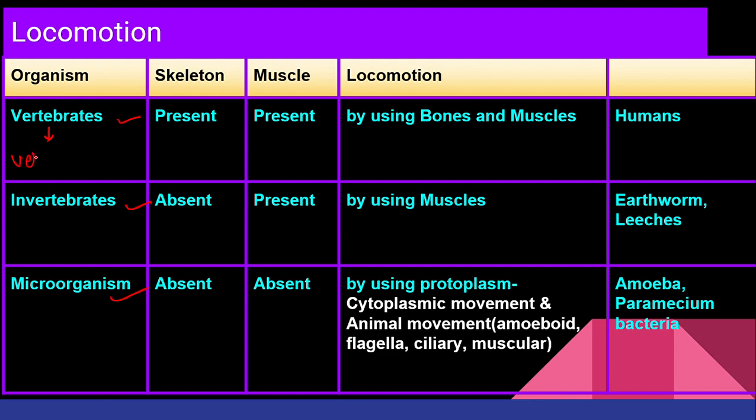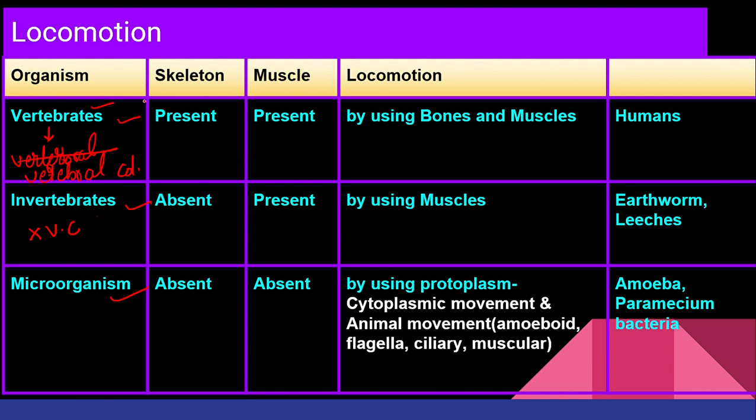Who have vertebral column. Okay, vertebral column. Now organisms who have vertebral column, we call it as vertebrates. What about invertebrates who do not have vertebral column? We call it as invertebrate.